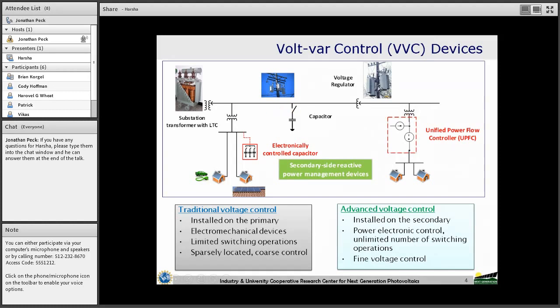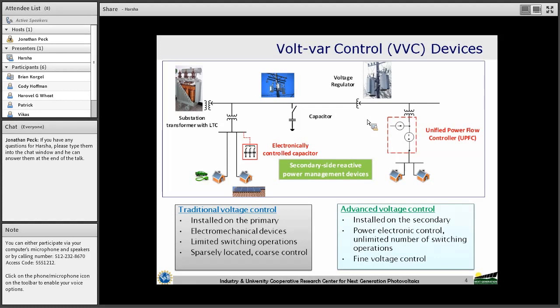So these are the fundamental voltage regulation equipment available in traditional distribution systems, but we have some problems associated with these devices. The first problem is that these devices are mechanical in nature.